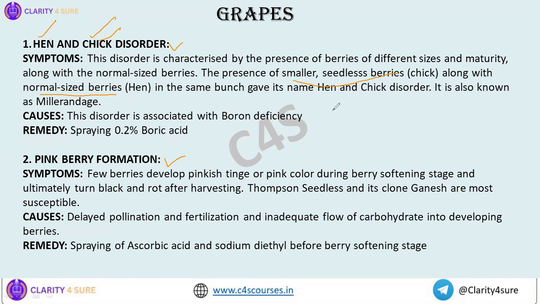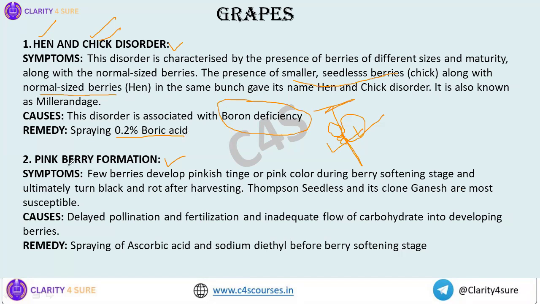So in the same bunch of grapes, some fruits will be normal sized, whereas some will be small and seedless. So that is why the normal sized ones are hen, and the smaller ones are chick. Okay, what is the reason behind this disorder? Boron deficiency. And this is a very favorite question for IBPS. Okay, boron deficiency, hen and chick disorder. Since it is boron deficiency, the remedy will be spraying of 0.2% boric acid.